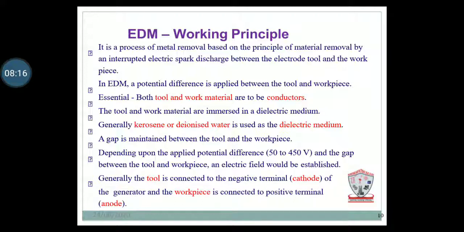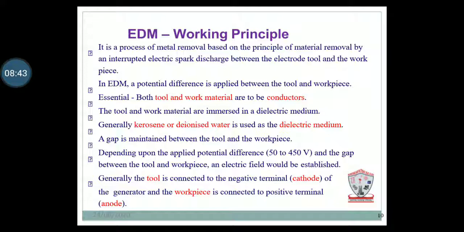A gap is maintained between the tool and the workpiece depending upon the applied potential difference. It is near about 50 to 450 volts, and across the gap between the tool and workpiece an electric field is established. Generally, the tool is connected to the negative terminal, that is the cathode of the generator, and the workpiece is connected to the positive terminal, the anode.